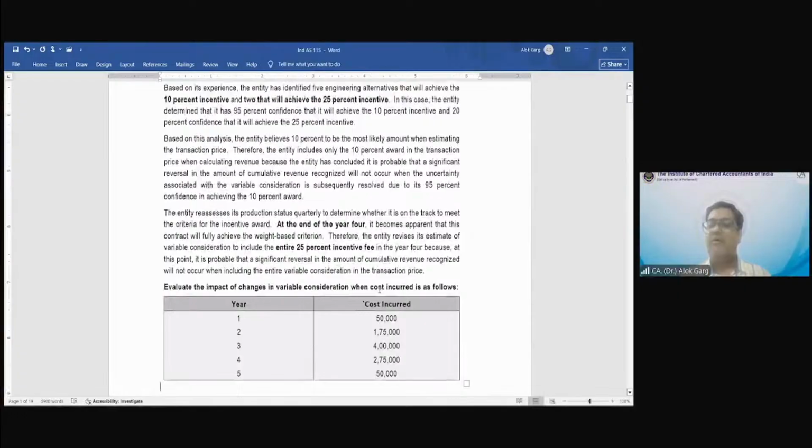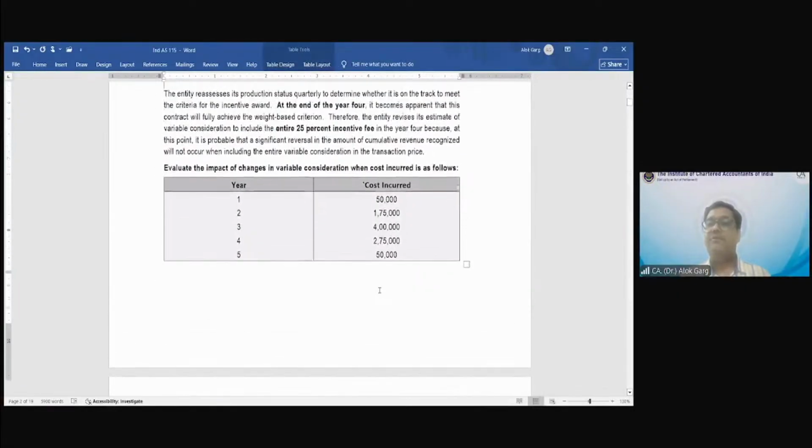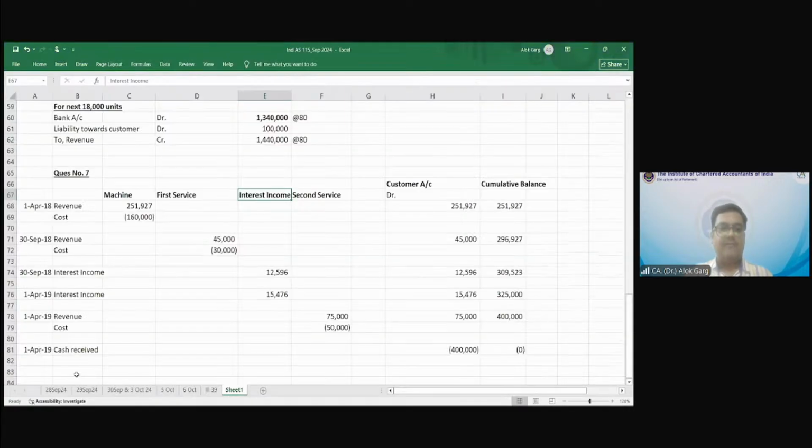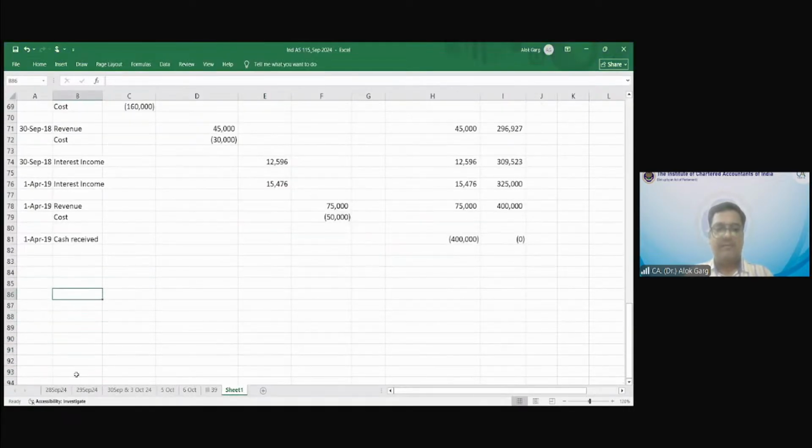Correct. So now what I need to do is tell you the revenue which has to be recognized over the years and the cost which is going to be recognized. Shall I show you this question on the Excel file? Year 1, 2, 3, 4. Question number 1. Is the question clear to everyone? Yes or no? Okay, so the question is clear. I hope my Excel is also visible to everyone.